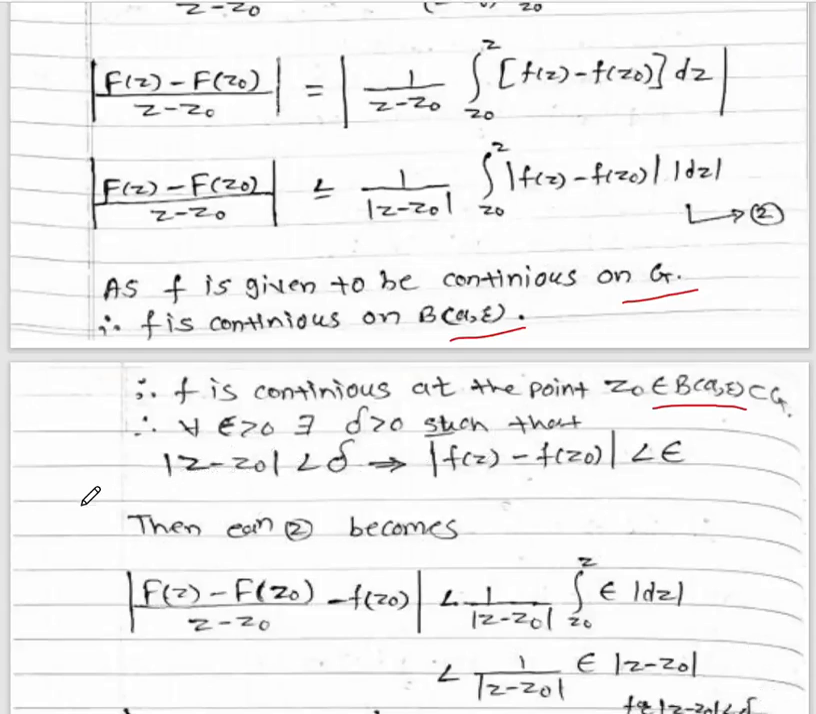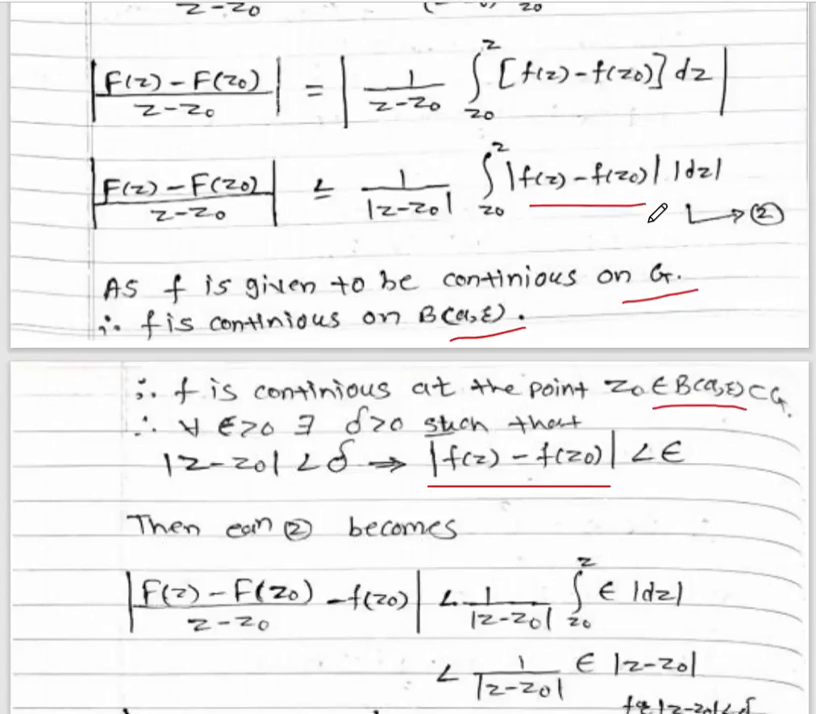So therefore, by using the definition of continuous function, for every epsilon greater than 0, there exists delta greater than 0 such that mod z minus z0 less than delta, which implies mod f of z minus f of z0 less than epsilon. Okay. So using these values in equation number 2,